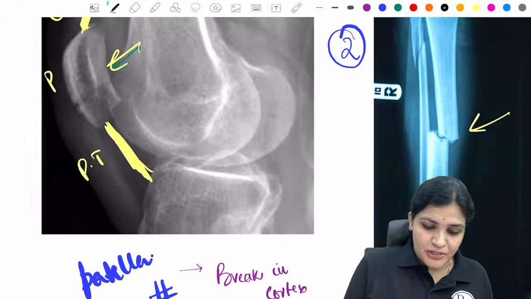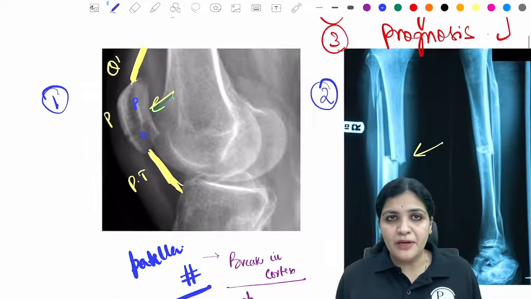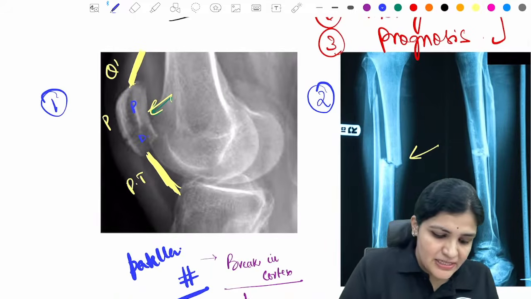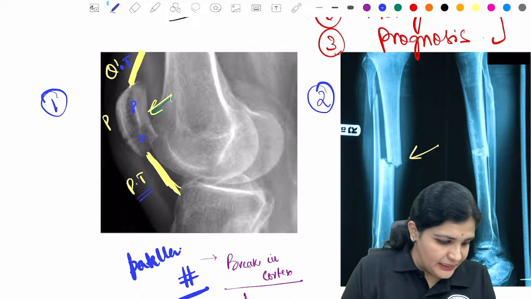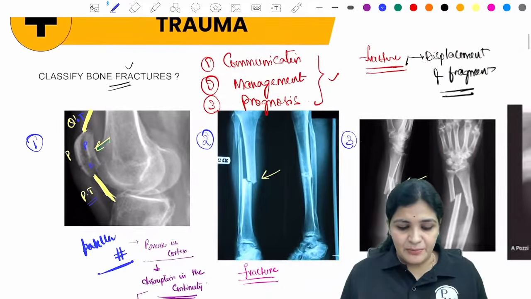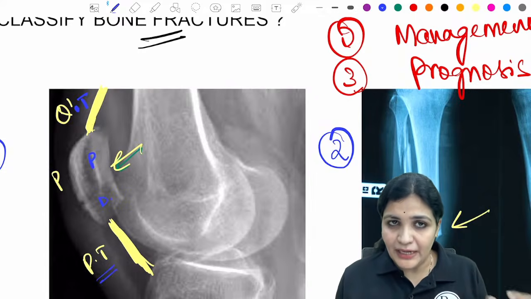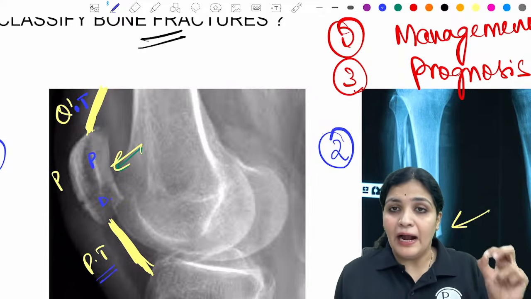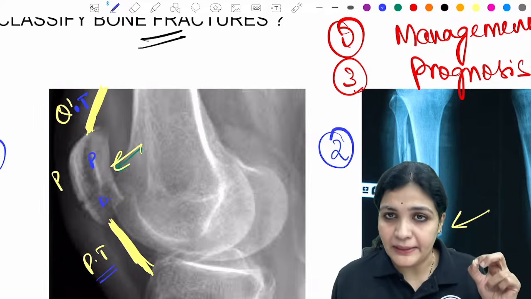So this becomes the proximal fragment and this becomes the distal fragment. The proximal fragment is attached to the quadriceps tendon, and this is the patella tendon, right? Now if somebody is on the line and wants to know what type of fracture this is, I'm going to tell you that this is an undisplaced transverse fracture of patella.